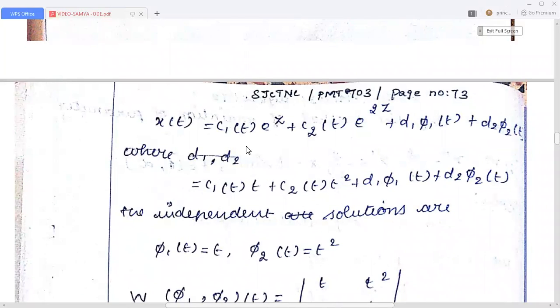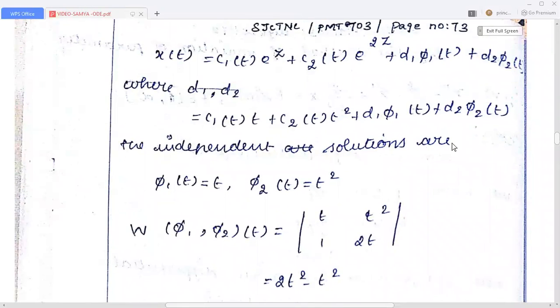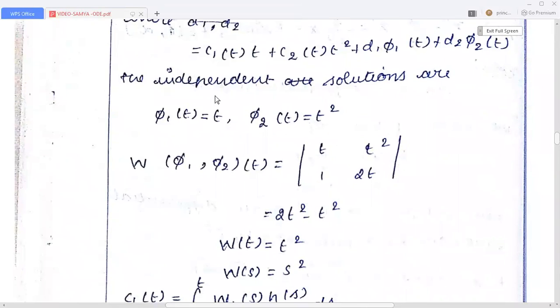Now we can substitute: what is e^z? e^z = t. So what is e^(2z)? That is t², right? Therefore the independent solutions are φ1(t) = t and φ2(t) = t². For these independent solutions, we calculate the Wronskian of t.